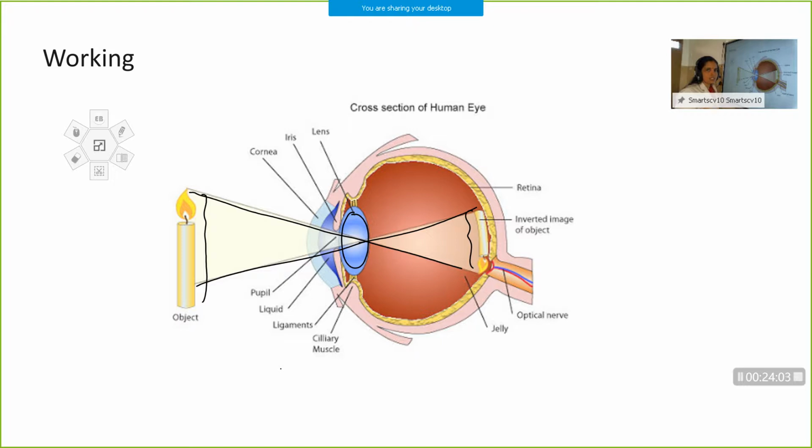Eye lens is a convex lens, and what is the general nature of the image formed by a convex lens? Real and inverted. So inside our eye also, a real and inverted image is formed on the retina. The retina converts these optical signals into electrical signals, and those signals are sent to the brain through the optic nerves, and the brain interprets the nature of the image. So that's the working of the human eye.